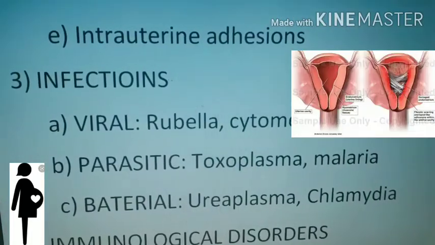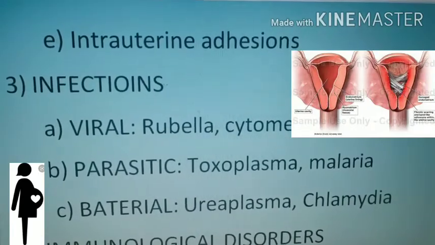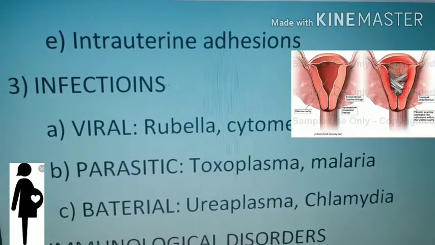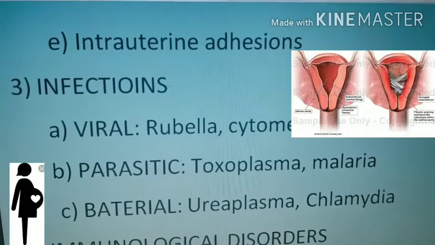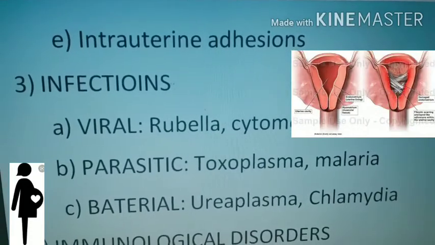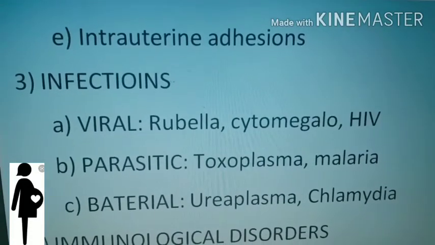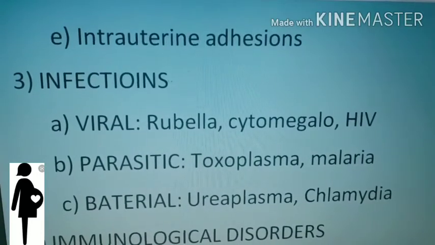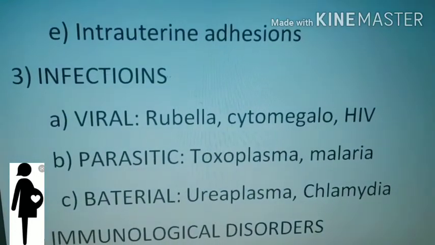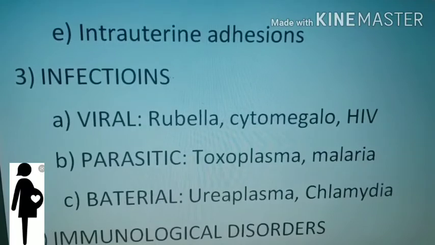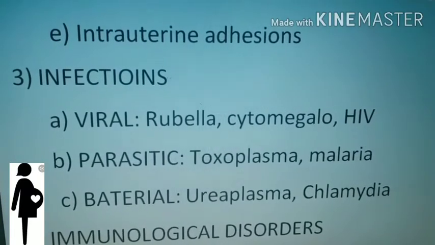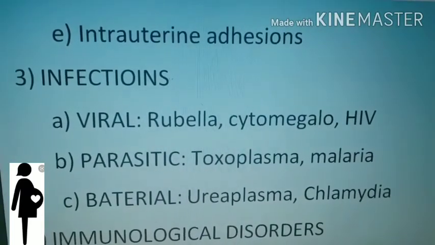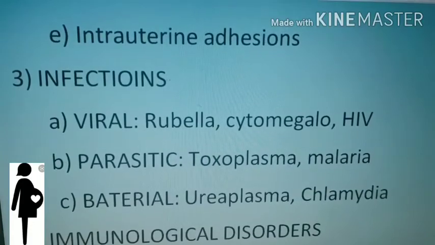Fourth is intrauterine adhesion, that is formation of bands of fibrous tissue in the endometrial cavity, that is in the uterine cavity. The third one is infections: viral infection like rubella, cytomegalovirus and HIV. Parasitic infection, that is toxoplasma and malaria. Third is bacterial infection like ureaplasma and chlamydia.